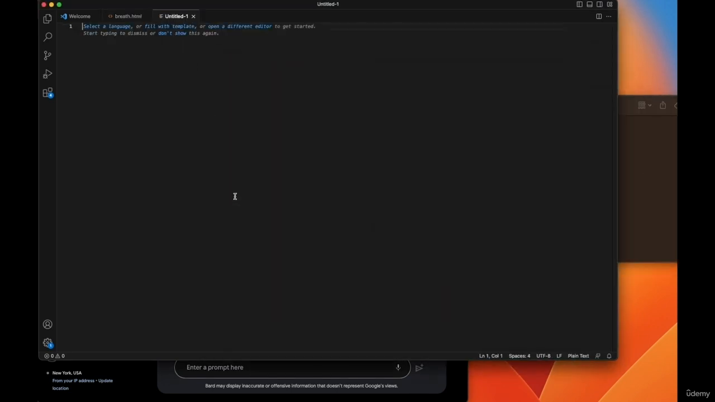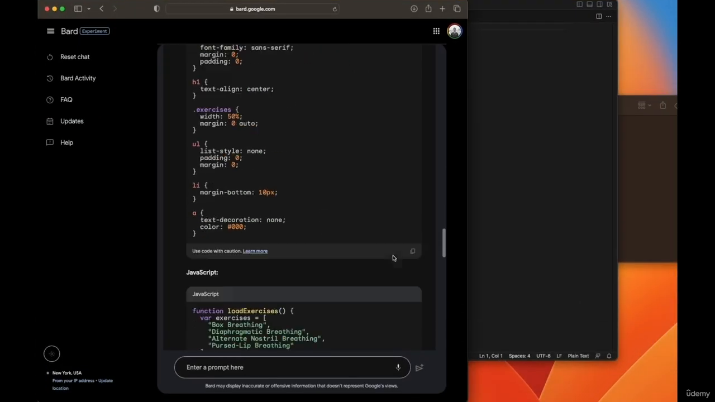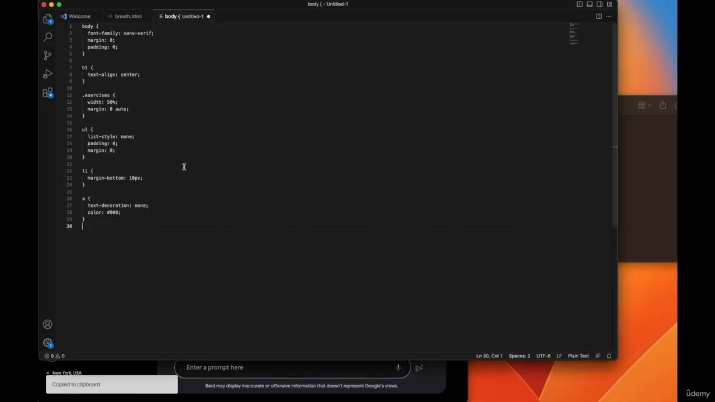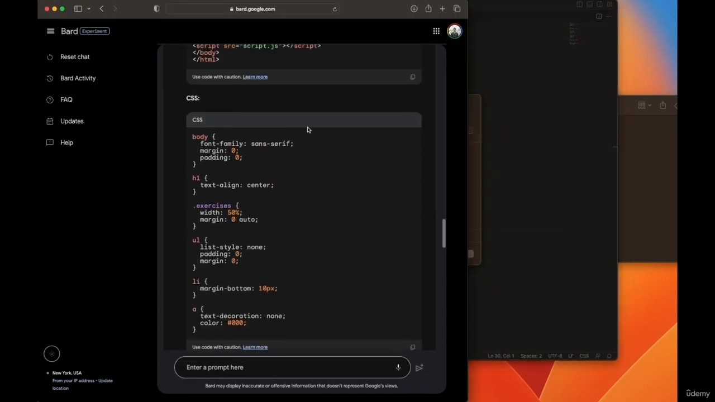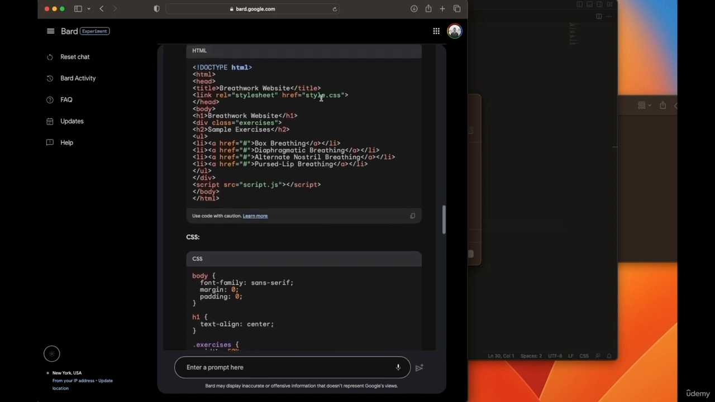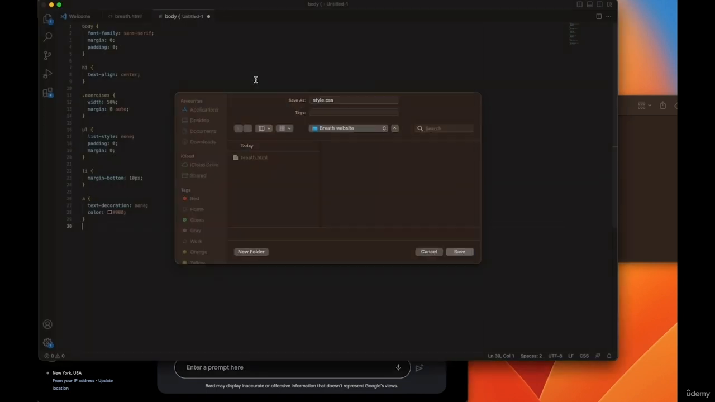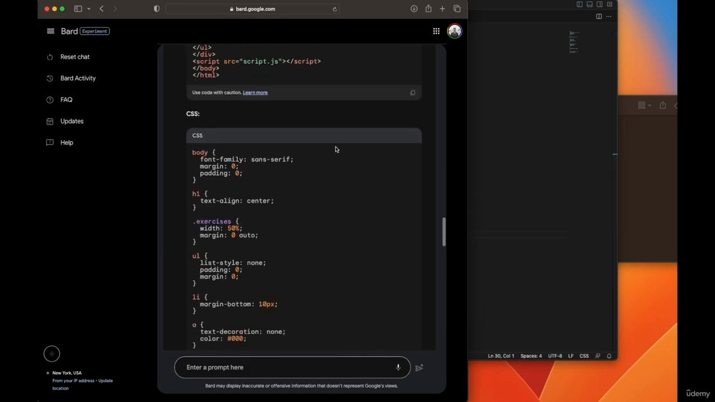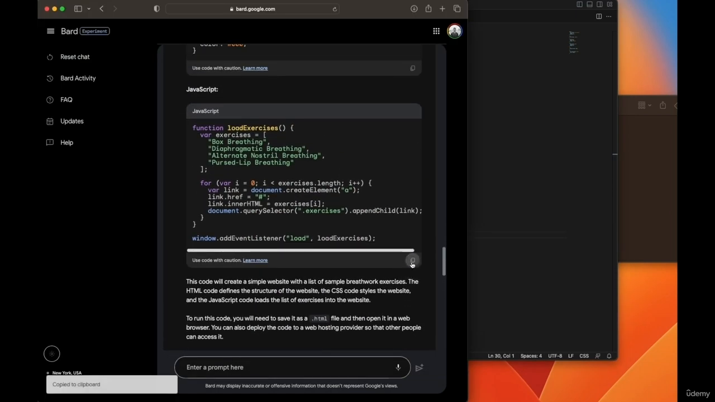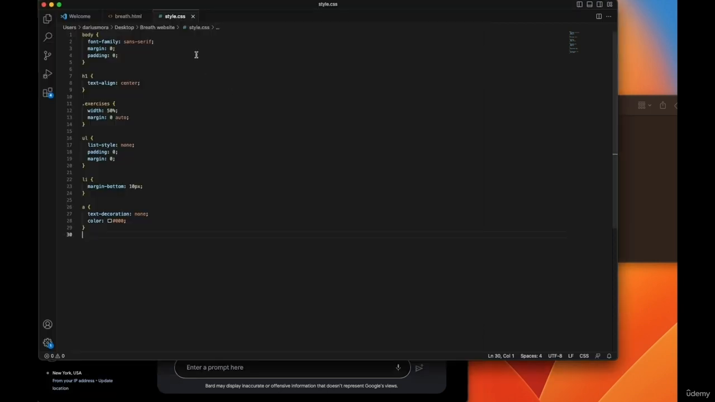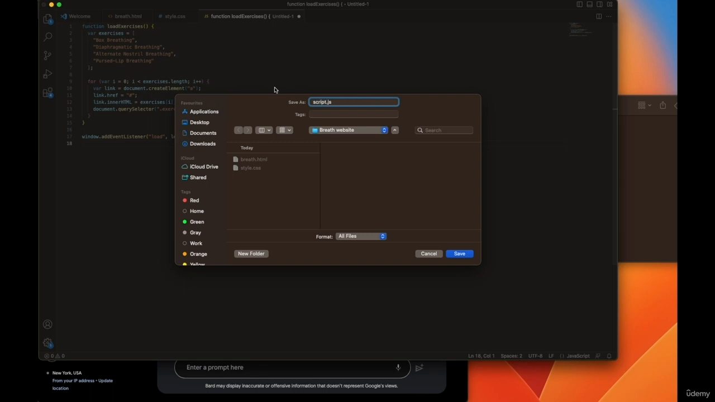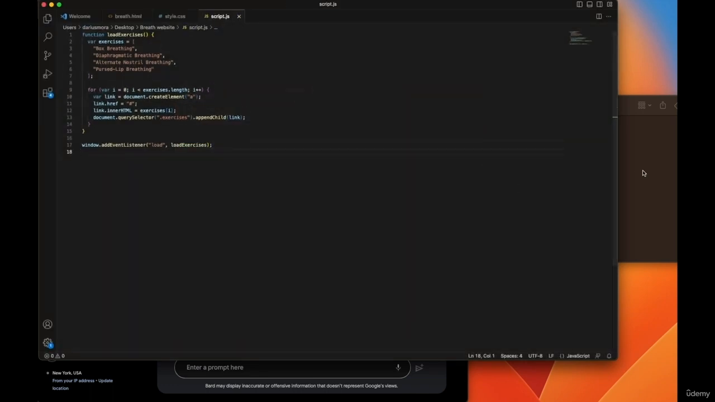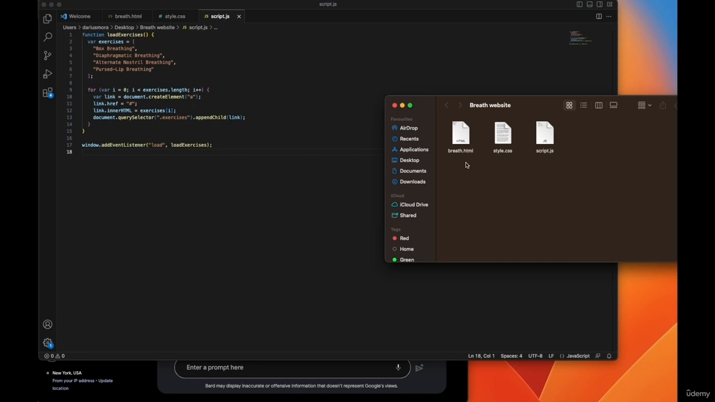Perfect. And so I'll open a new one and copy the CSS. Here we go, CSS. And I'll save this as style.css because that's what we're referring to here. Perfect. And finally, I'm going to copy the JavaScript, and that's supposed to be script.js. So JavaScript, save it as script.js. Okay, now, fingers crossed, the moment of anticipation has arrived.